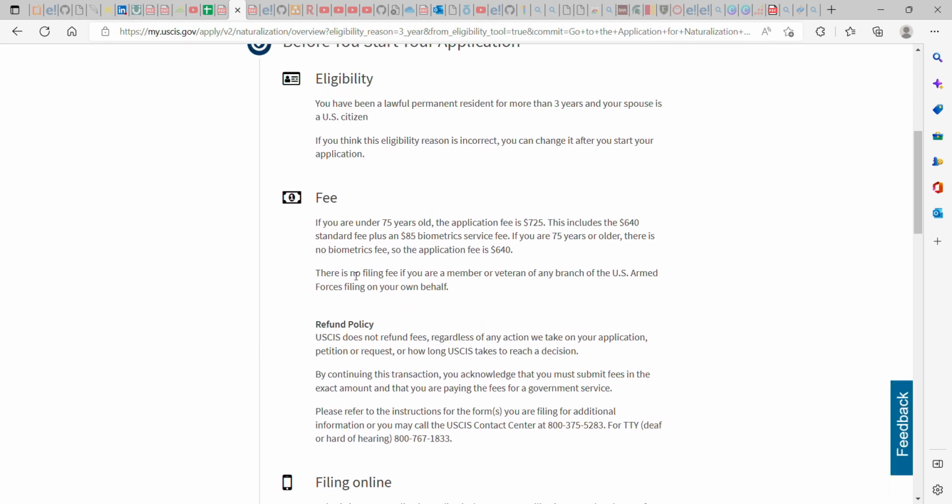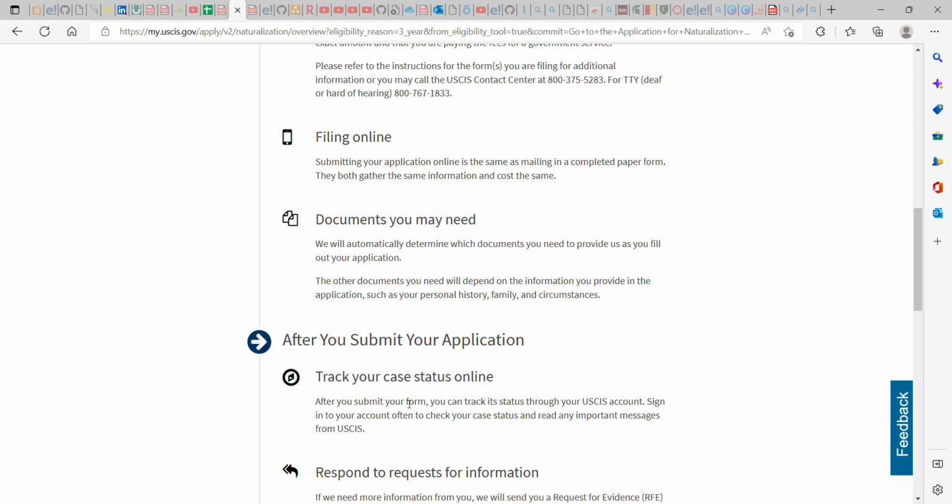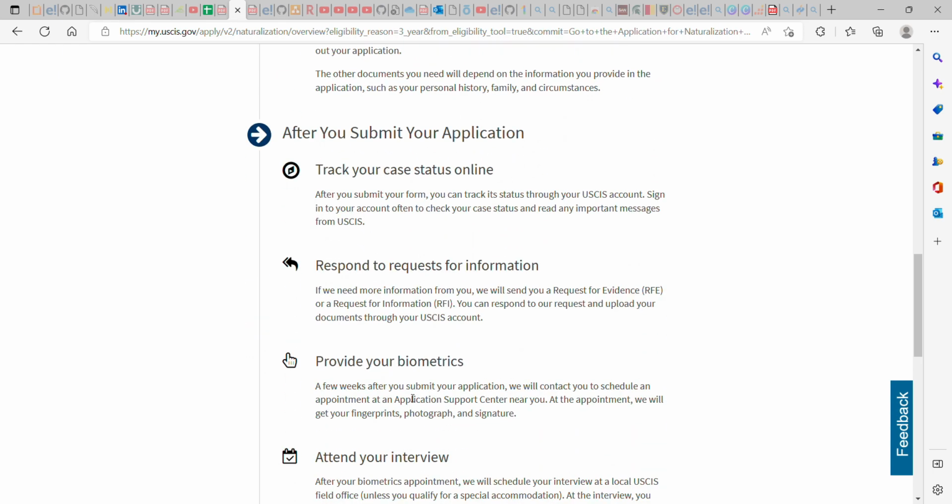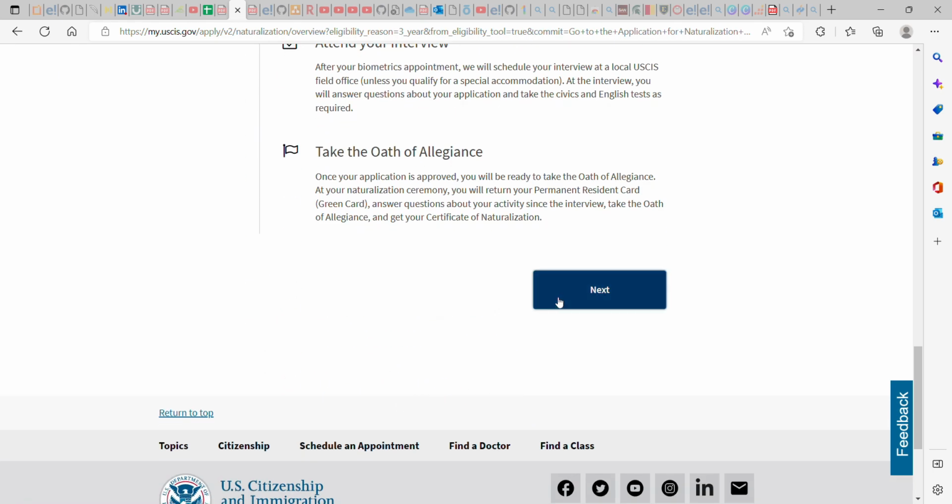They're giving you a few instructions: the application fee is $725. This includes the $640 standard fee and then $85 biometric service fee. You're going to pay the $85 biometric service fee, even though sometimes they waive it if your biometrics is no more than 3 years old. You're not going to do another biometrics, but still they're not going to refund you this. Okay, so in total you are paying $725. For now, just know that this is going to change soon to $760. Now hit next.